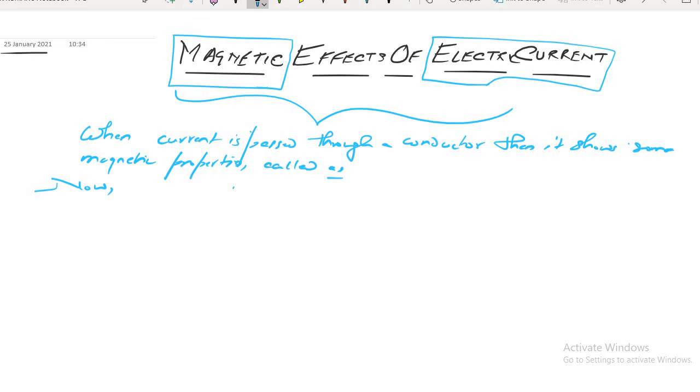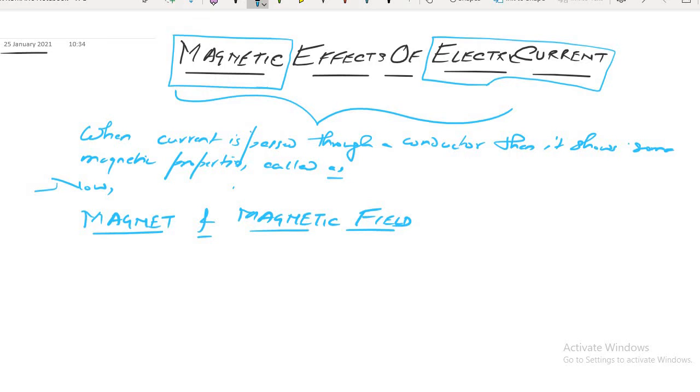First of all, you have to understand here magnet and magnetic field. Yes or no? Okay, magnet and magnetic field. Now come on, tell me what you understand by magnet.